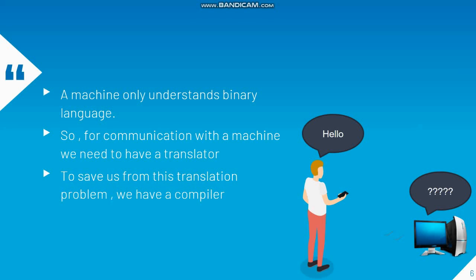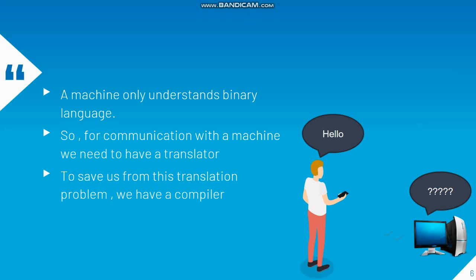But there is a problem. A machine only understands the binary language. You know that the binary language comprises 0 and 1 only. But we do not know the binary language, right? A human does not know the binary language. We only know high level languages. High level language means anything by which we can talk or understand, like English, Bengali, anything. So for communication with the machine, we need a translator, right?